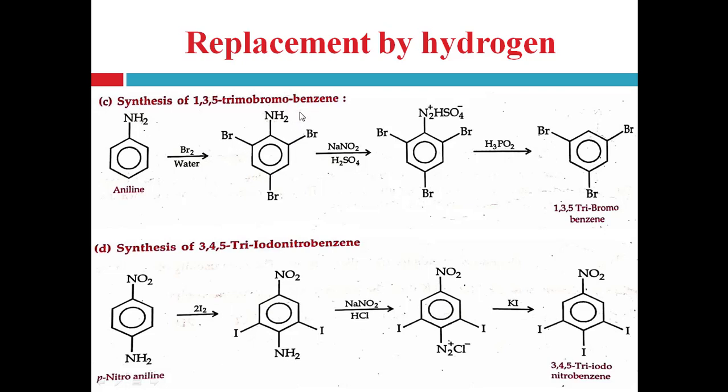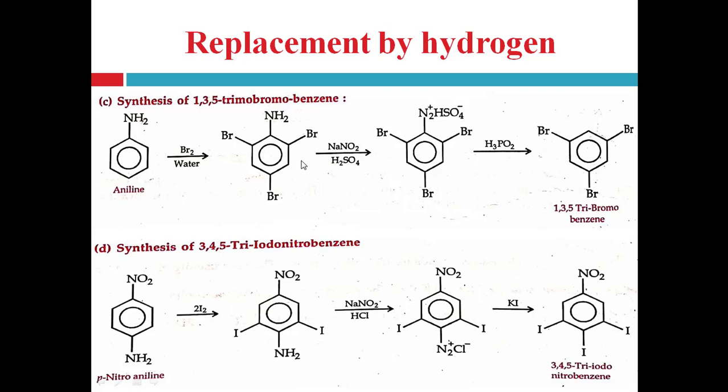2,4,6 tribromoaniline. This one is 2,4,6 tribromoaniline. Now in this we require 1,3,5-tribromobenzene, that means benzene having alternating bromine groups, right? The NH2 group can be replaced with a hydrogen atom by converting it into the diazonium salt, right?